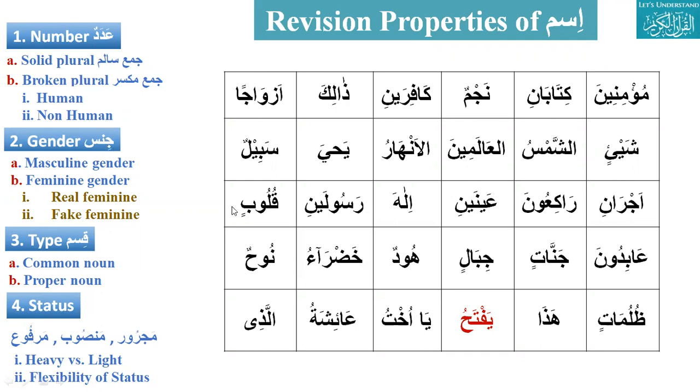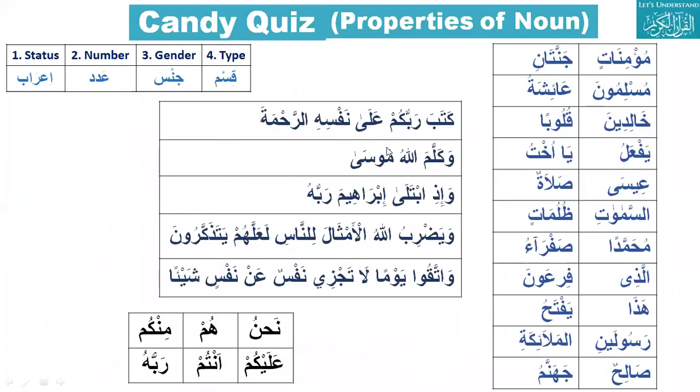Okay, how many status can an ism have? Marfu, mansoob, and majroor. There is more explanation we started yesterday that it can be heavy versus light. It can be heavy, it can be light. Why can it be light? There are four reasons. Brother Naeem will tell us about the reasons.